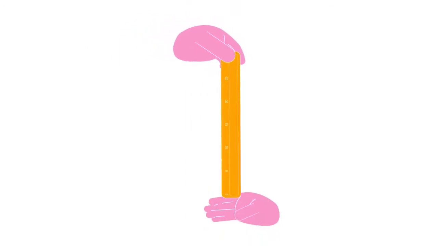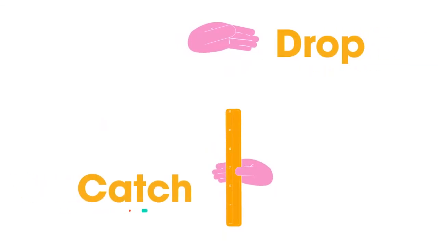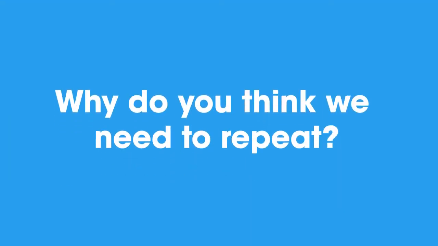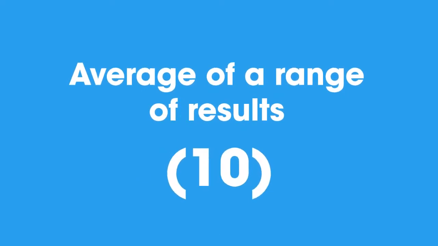One person drops a ruler between the subject's thumb and forefinger, which is placed at the 0 centimeter mark. No warning is given. The distance the ruler has dropped before being caught is read off the scale. This is repeated many times. Why do you think we need to do these repeats? Well, this is so that we can work out a mathematical average of a range of results, 10, for example, to reduce random errors that can arise in this or any experiment.